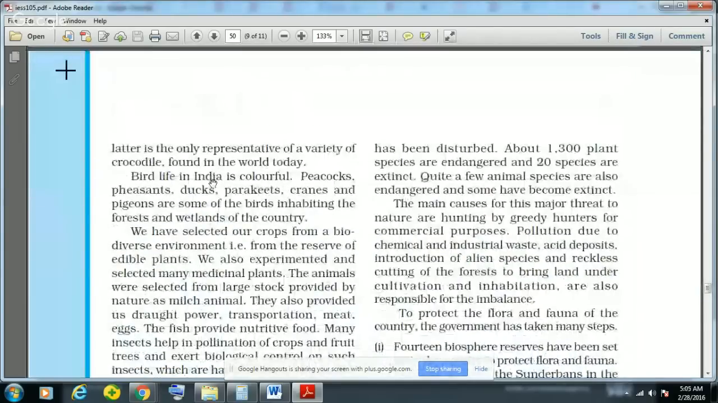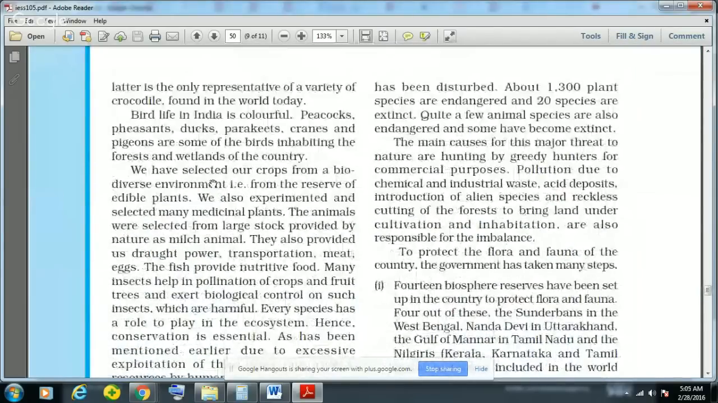And bird life in India is also very colorful. Peacocks, pheasants, then ducks, parakeets, cranes, and pigeons are some of the birds which inhabit the forest and wetland of our country.